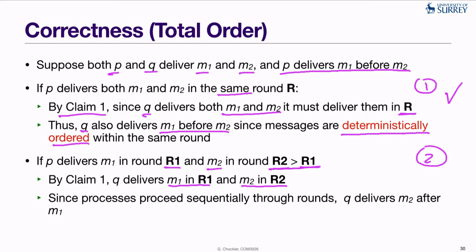Okay, and therefore Q will first finish with all messages delivered in round R1, and therefore it will deliver M1, and only after that it will proceed to further rounds, and finally we'll get to round R2. In that round it will deliver M2. Okay, so that means that Q delivers M2 after M1, and this is exactly what we need, and this completes the proof of the second case.